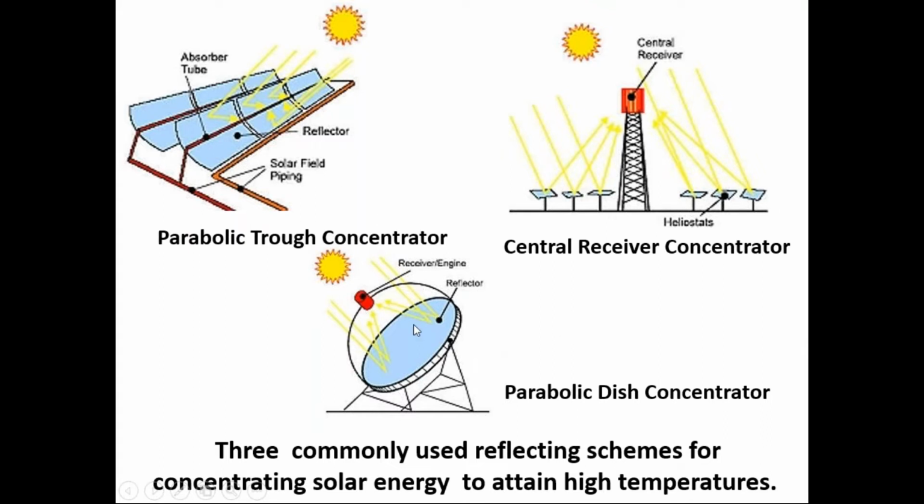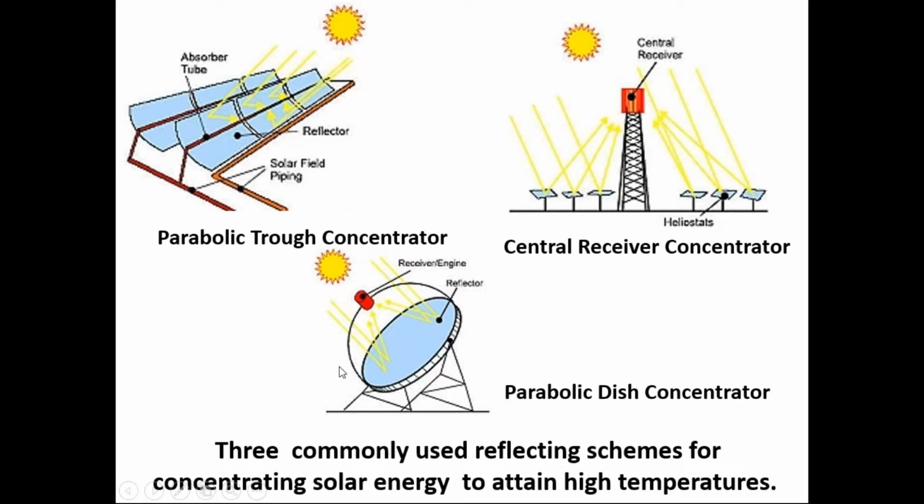These are the commonly used reflecting schemes or concentrating solar technologies. For the parabolic trough, when the solar radiation falls on these reflectors, it is converged to the focal line, and at this focal line there is very high temperature because all the solar radiation is concentrated here. At the focal point the receiver tube is placed, and whatever fluid is flowing through this receiver tube gets heated. So this is the working principle.